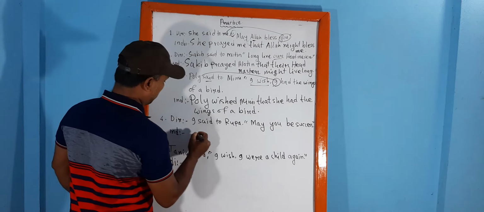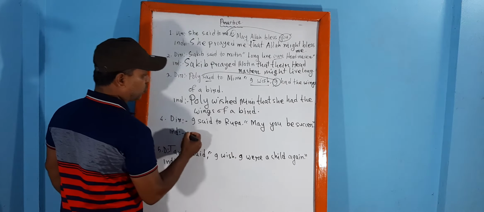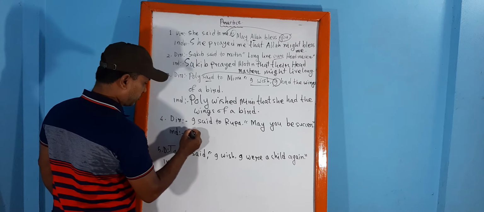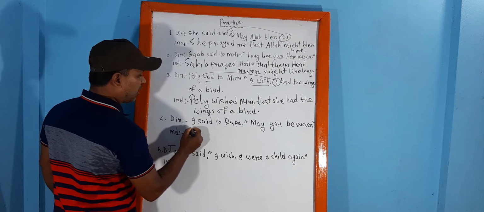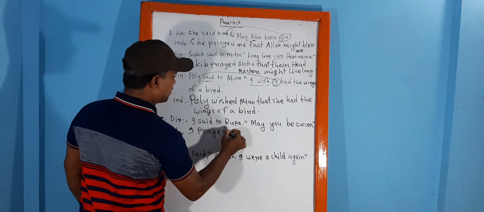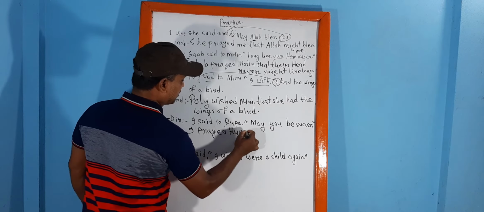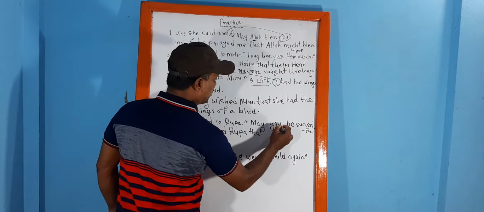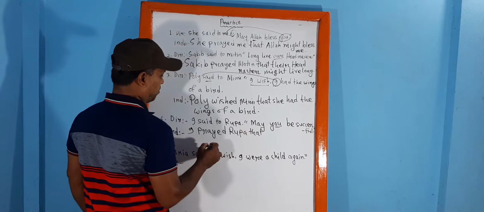Here in sentence number 4 we have "may you be successful". So the sentence will be: I prayed Rupa that "you" will indicate the pronoun of the repeating verb.